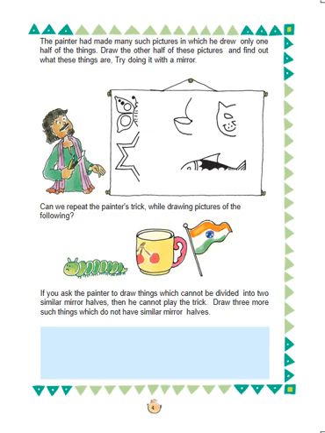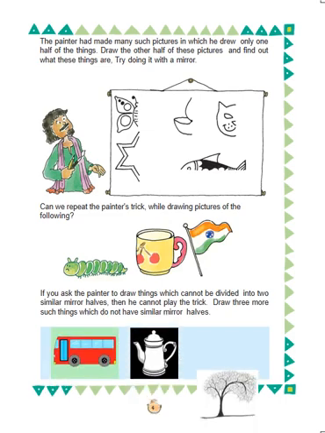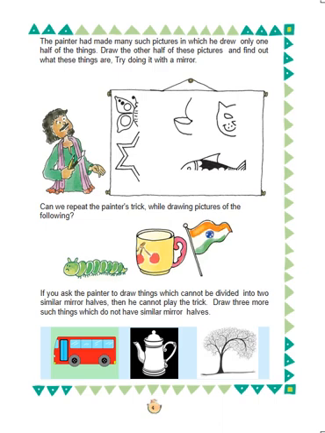Now draw three more things which do not have similar mirror halves. So here are a bus, a kettle and a symmetric tree. Try drawing them at your home.